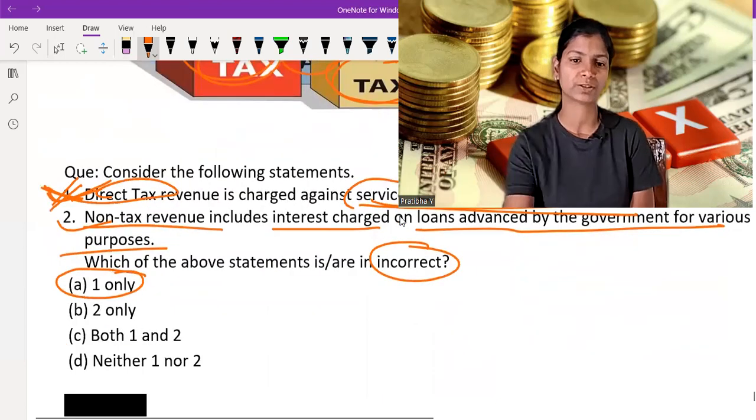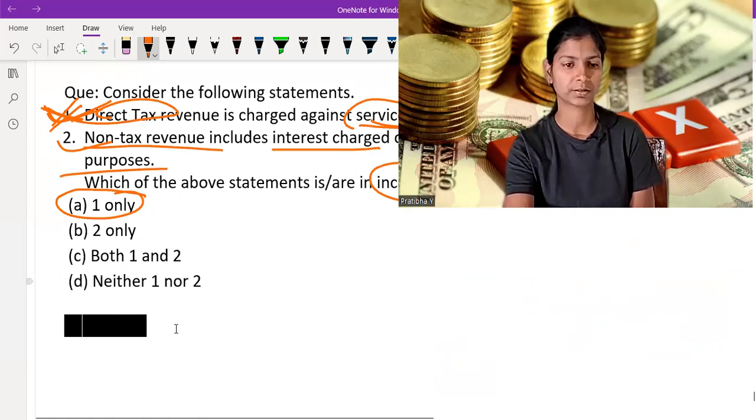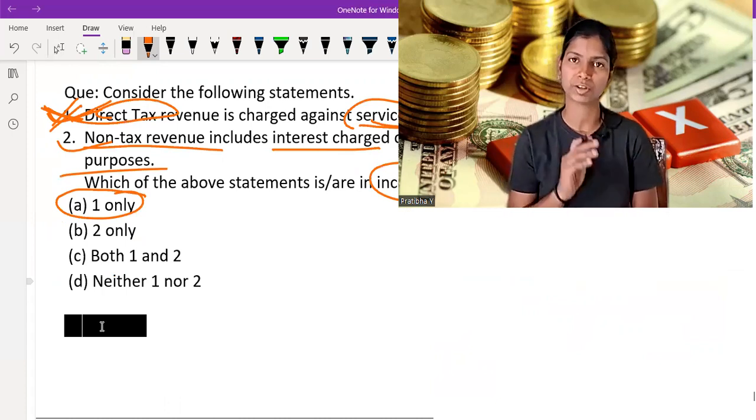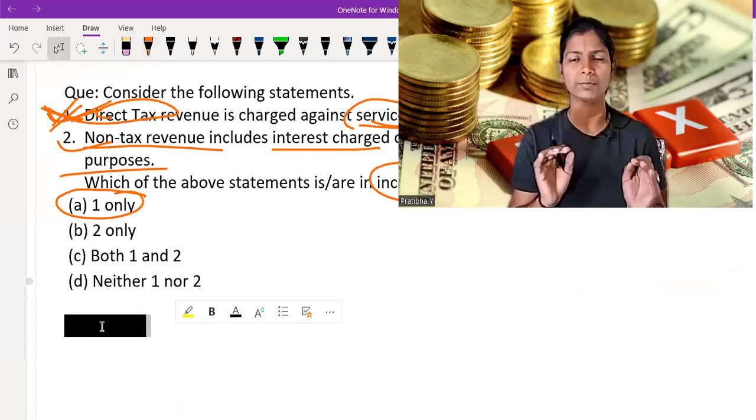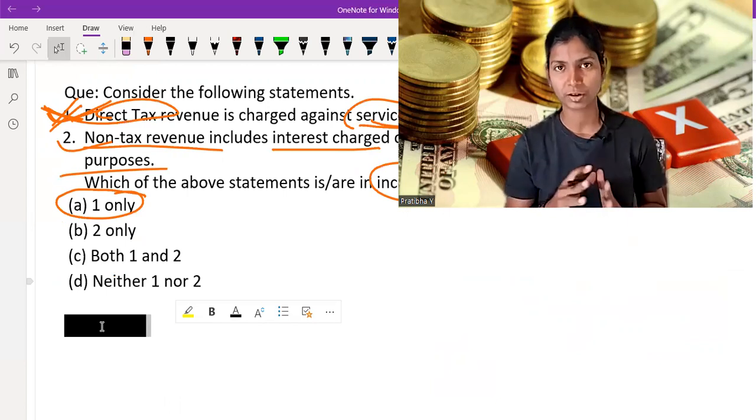Just check we're on the right path or not. Option A is correct. Option A is correct. That means we are on the right path. So 4 to 5 important keywords. Okay, non-tax revenue, direct tax, indirect tax, service provided by the government as well as interest charged on the advancement of loans by the government.